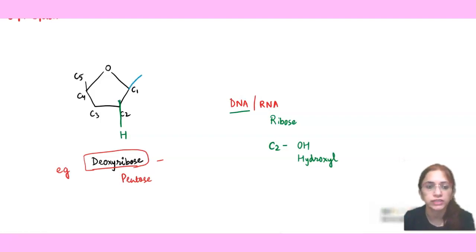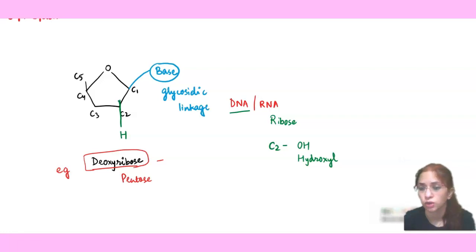So here you can see that C1 is there. What we should know is that bases always attach at the C1 position of the sugar with the help of a glycosidic linkage, right? Again, this is important because this year onwards the board is asking for competency based questions. So they are allowed to ask such questions, and at the C5 position a phosphate group is attached, right? And this is by the phosphodiester bond.